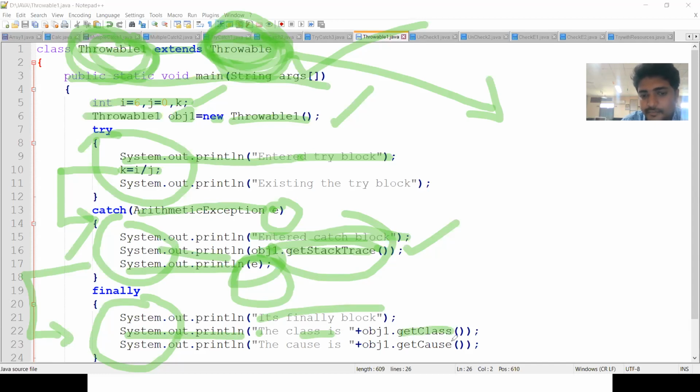Get class is the method. I am printing the cause, that is obj1.getCause. These are the methods defined in the Throwable class, and I am utilizing and invoking them. I invoked the methods getStackTrace, getClass, and getCause.